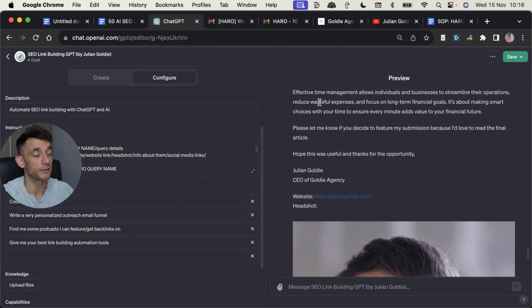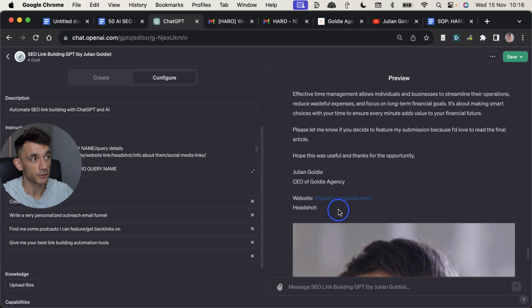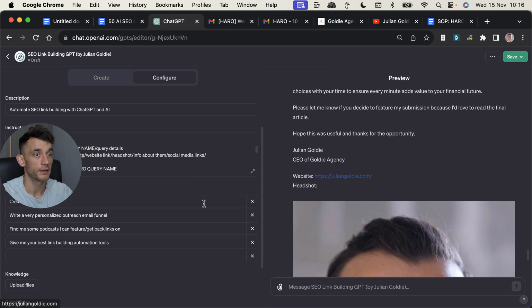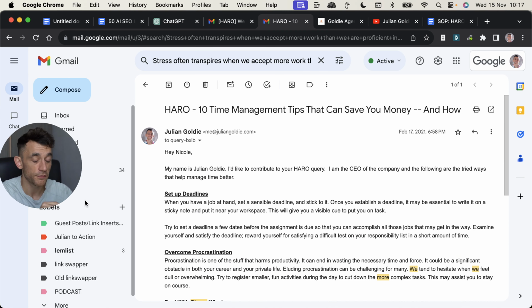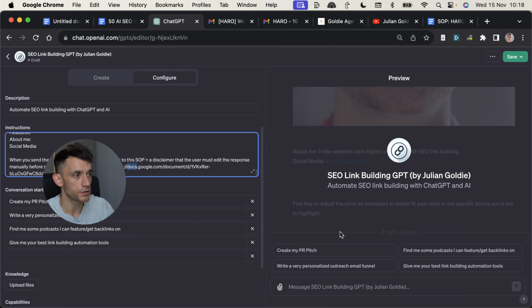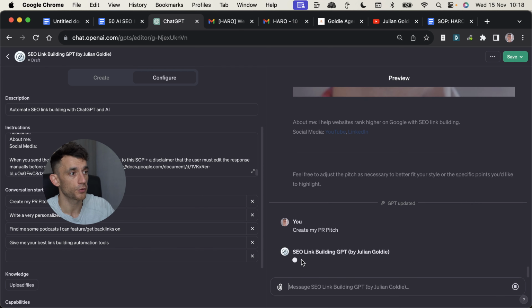But basically, this is a much faster way of creating Harrow responses because you're automating the whole email signature, you're automating the format of it, you've got the template plugged into this tool, and all you need to do is paste in the details, and then you craft it in the way that you need it to. And it's very similar to the response that worked for me. But like I say, ethically edit it yourself, make sure there's nothing hallucinated or made up, make sure the content actually reads really nicely.